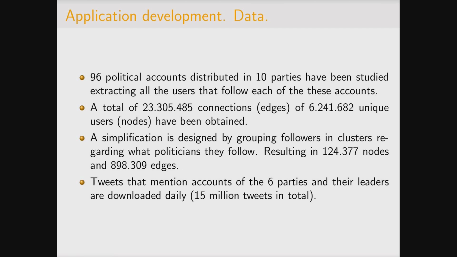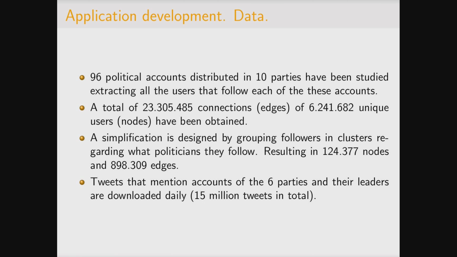Regarding the data, 96 political accounts distributed in 10 parties have been studied. A total of almost 23 million connections and 6 million user nodes have been obtained. Due to the large amount of data, a simplification is designed by grouping followers in clusters regarding what politicians follow.